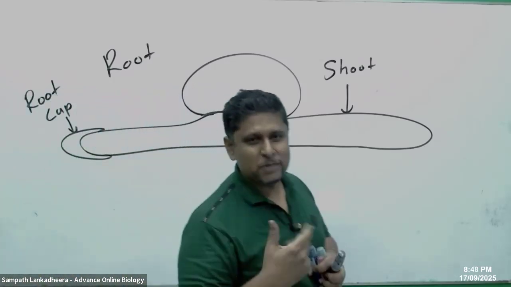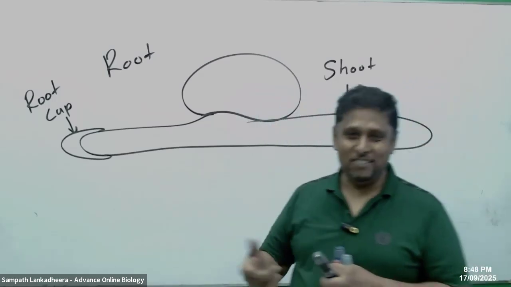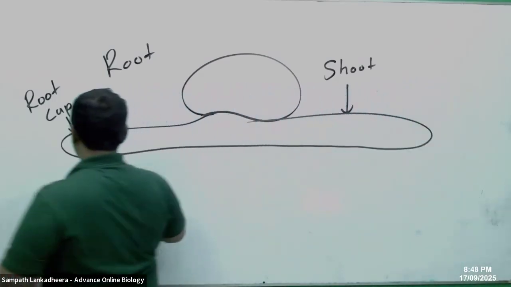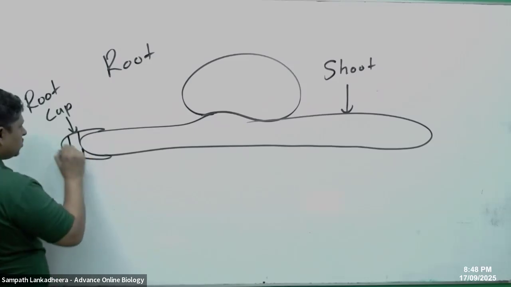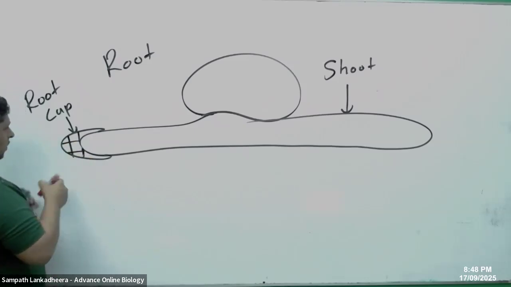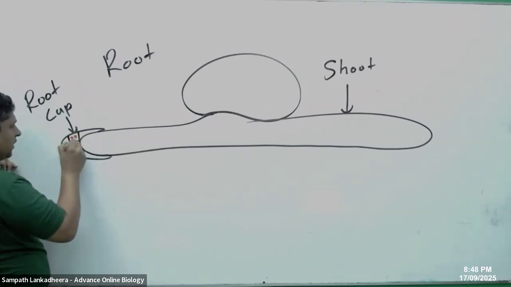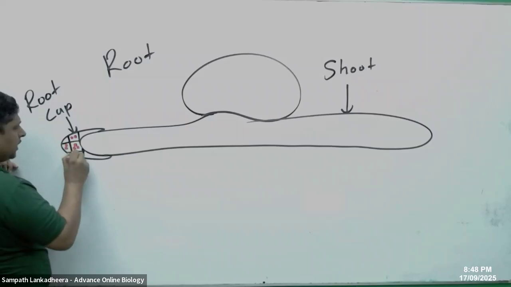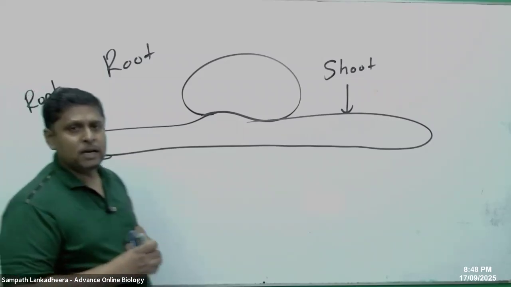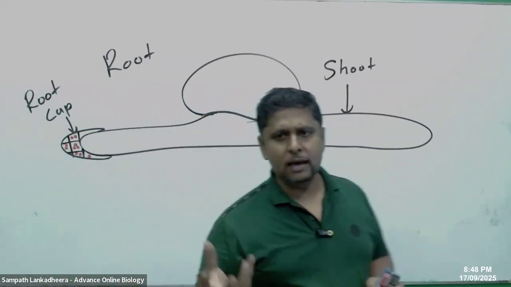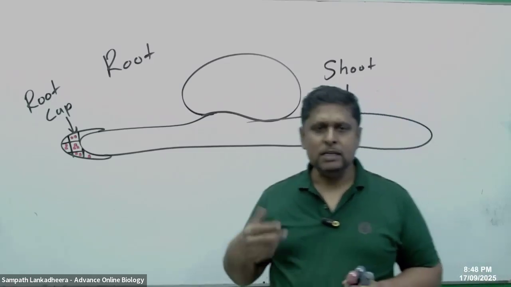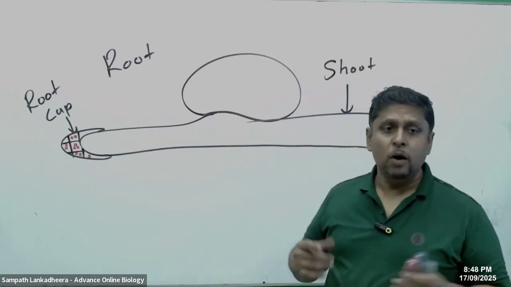The root cap has those granules. What are these granules? We say the statoliths are present. They can deposit from the direction that they receive gravity, and that is actually helping in distribution of auxin.